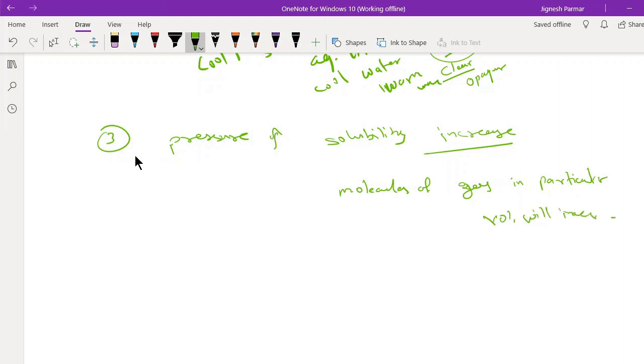So guys, these are the things which I would like to explain to you. So this is called the solubility of gases in liquid, and solubility of solid in liquid. In the next class we will talk about Henry's law, which is completely based on the solubility of gas in liquid. Okay, till then, thank you, have a nice time.